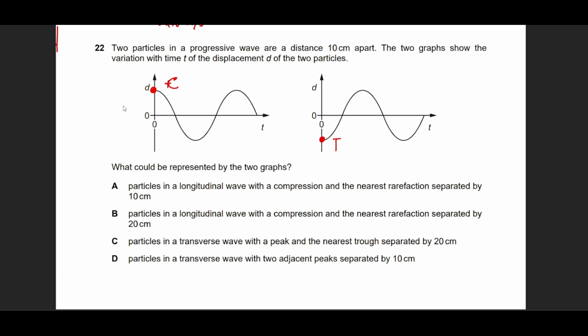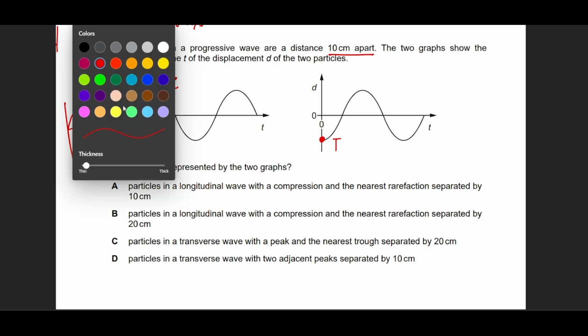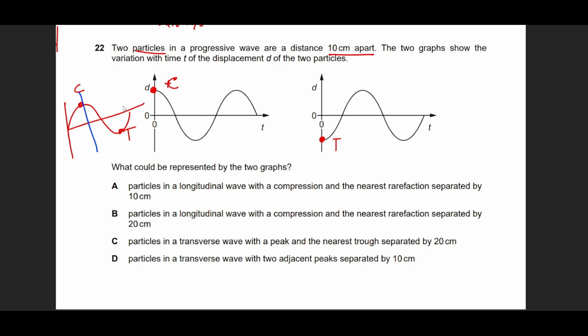He says two particles in the progressive wave are 10 centimeters apart. One particle is at crest and the other at trough, which means there is a gap of lambda by 2 between them. So lambda by 2 equals 10, so lambda is equal to 20 centimeters minimum.